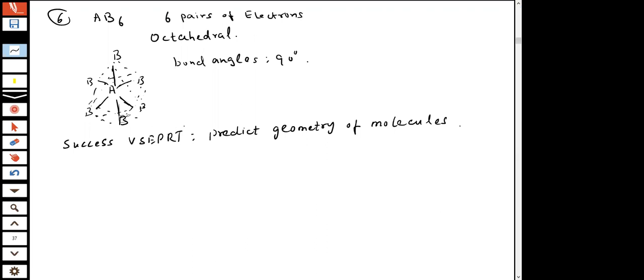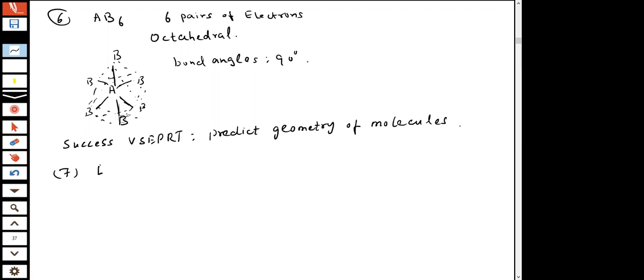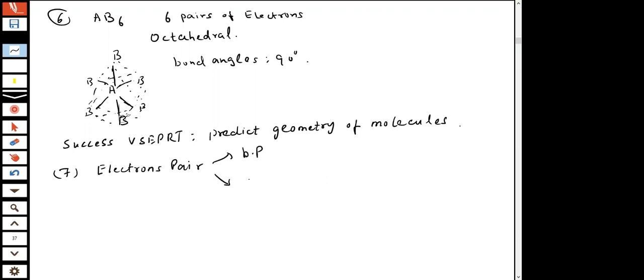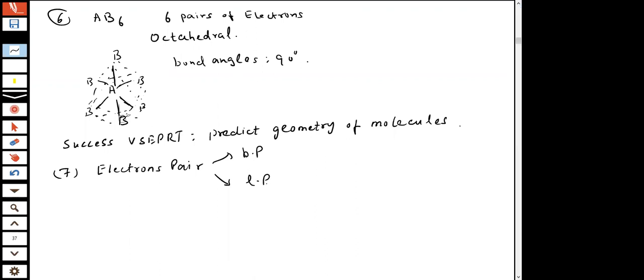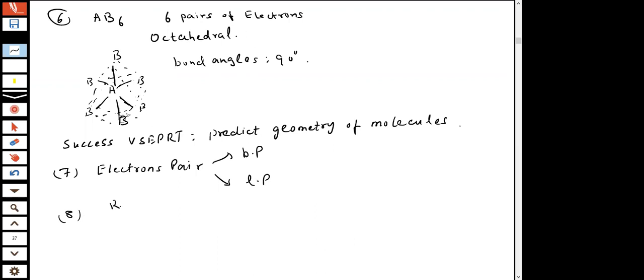Therefore, basically, we have electron pairs. A further point to be noted is, as I said, the electron pairs could be bond pairs and lone pairs. And when we make the molecules, the central atom can have both of them. And what was found and proposed is that there is a repulsion order.